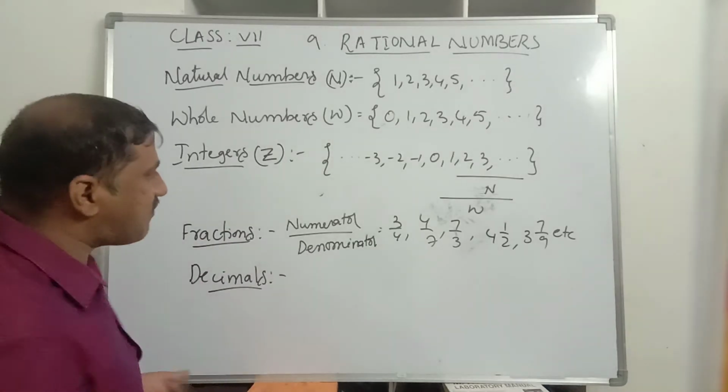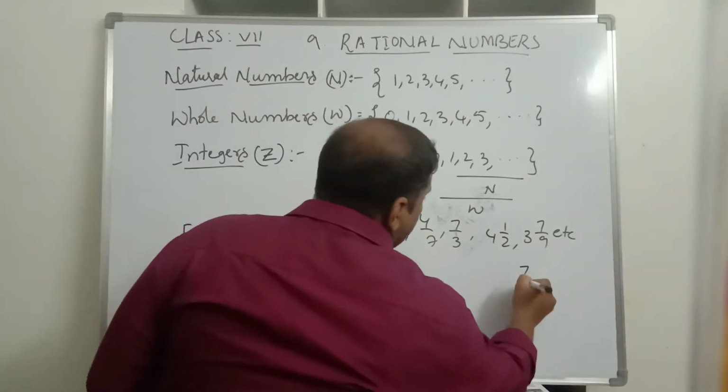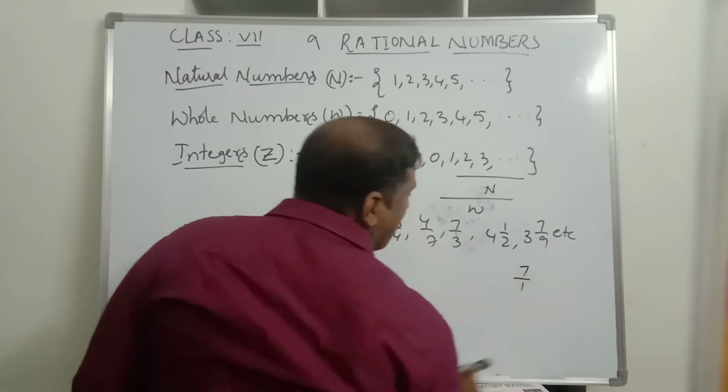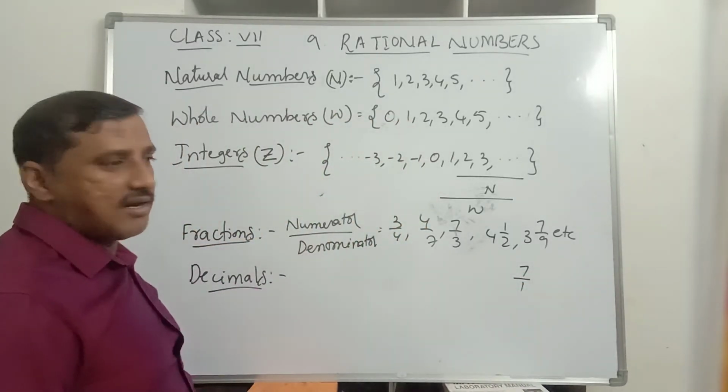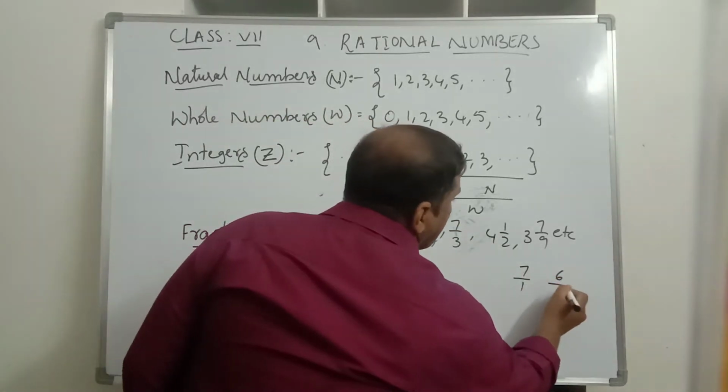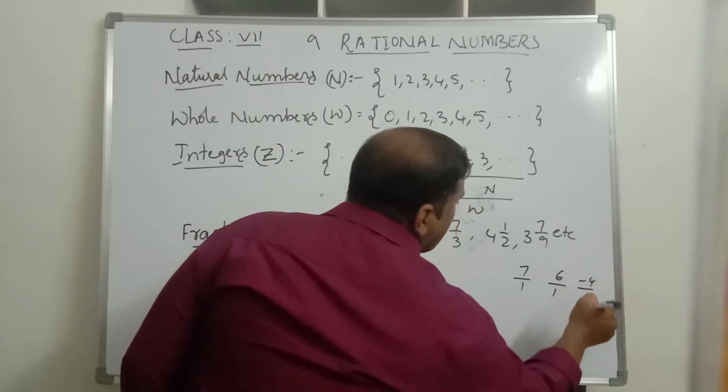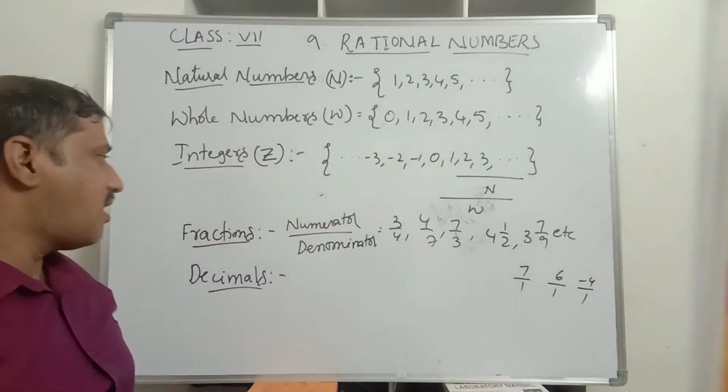Can we call all integers fractions? Yes, we can. For example, 7 is an integer, and 7 can also be written as 7 by 1. 6 is an integer, and 6 can be written as 6 by 1. -4 is an integer, -4 by 1. We can write them as fractions.